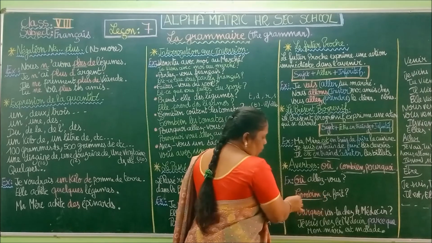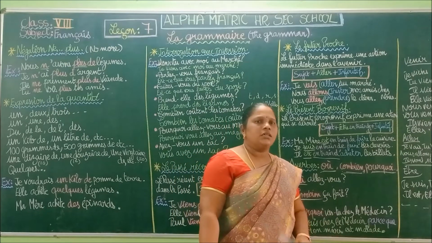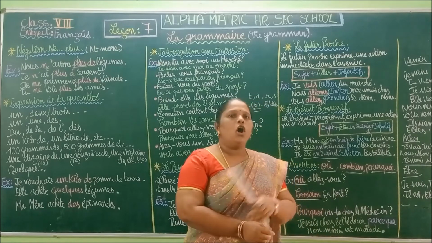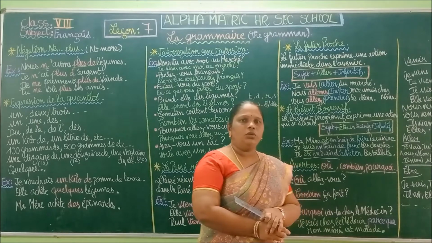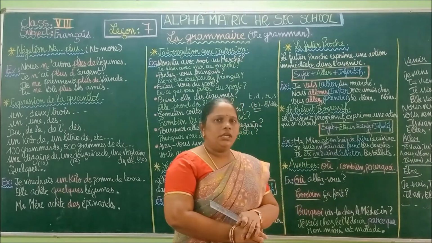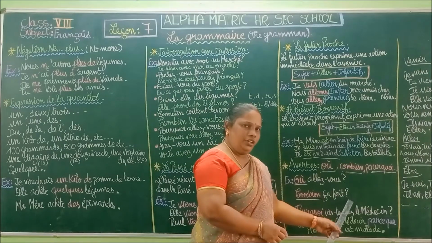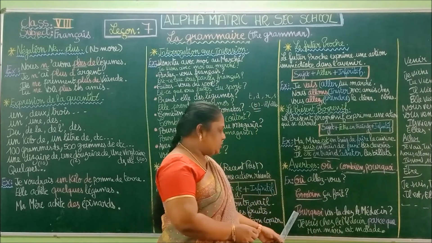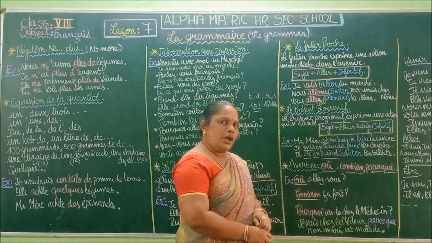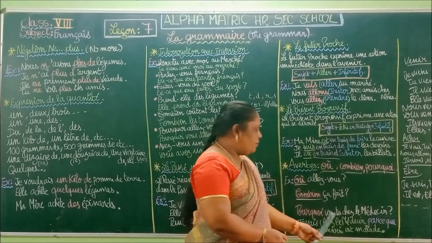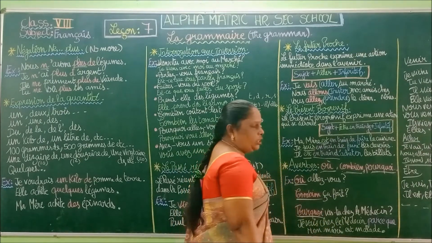Next one, combien. Combien ça fait? What will you ask that seller? How much does it cost? Okay, so when we are buying vegetables, we are going to ask him how much it costs. Okay, so that is combien ça fait. Okay, so next last one, pourquoi. Pourquoi means why. So pourquoi vas-tu chez le médecin? So why are we going to the doctor?